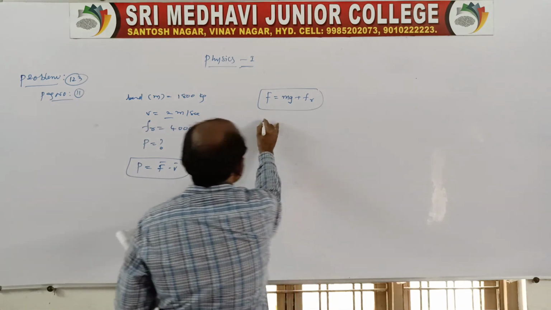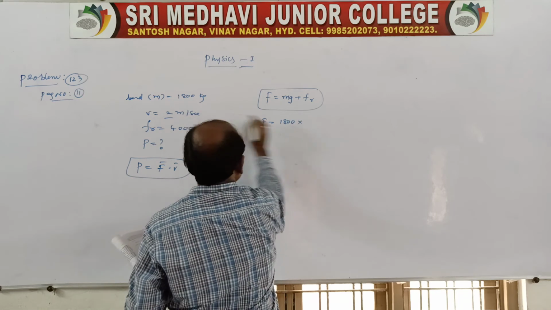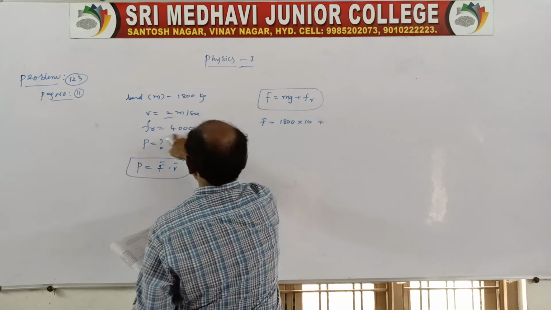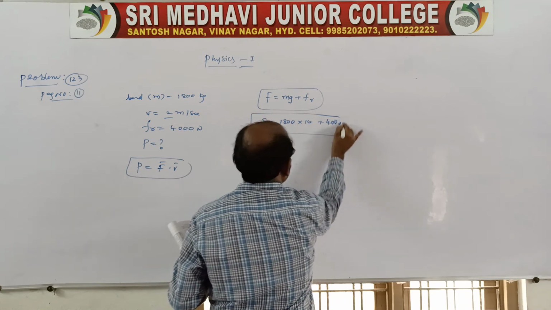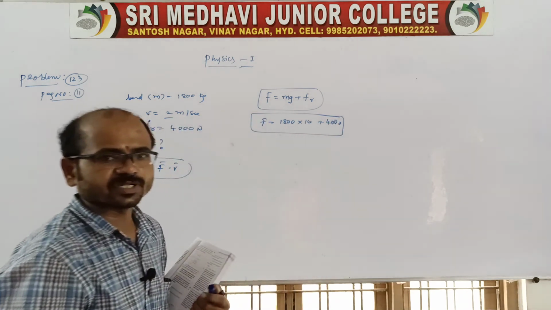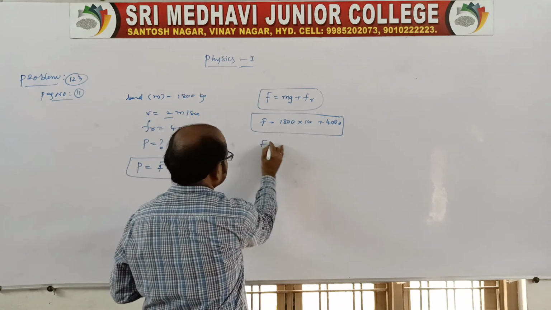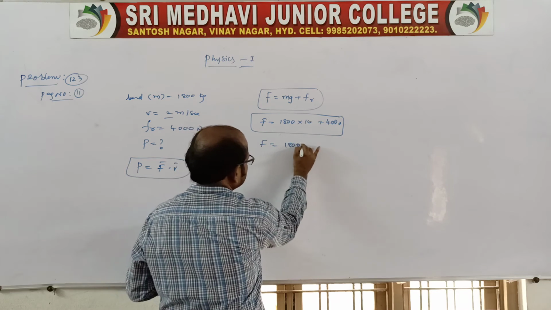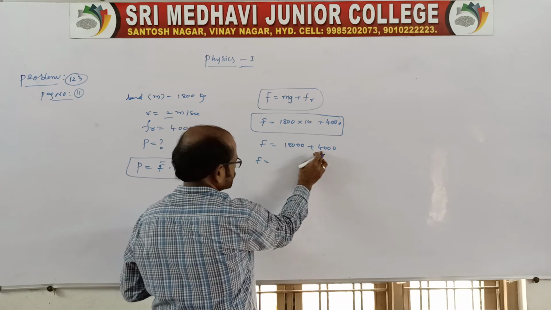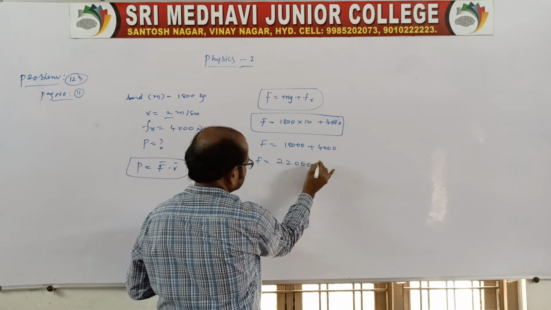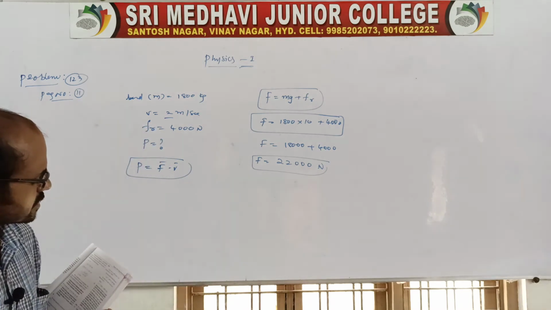So mg is nothing but the mass of the lift 1800 times g, acceleration due to gravity, plus the frictional force acting, 4000. So this is the force acting, because weight is acting downward, frictional force is acting upward. So you take the resultant: F is equal to 18,000 plus 4,000, approximately 18 plus 2, so 22,000 Newton force. This is the resultant force acting.